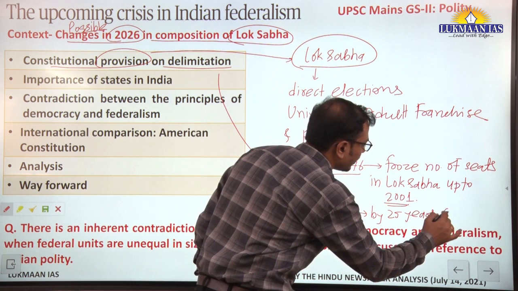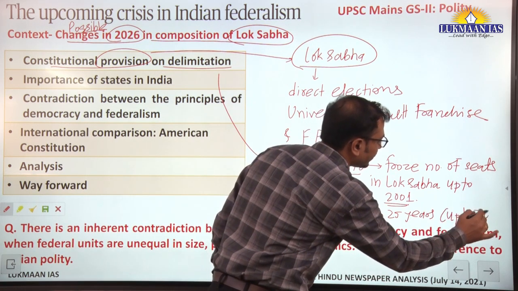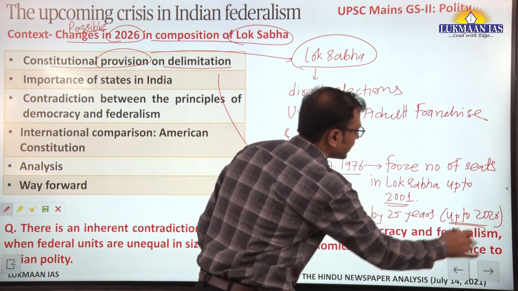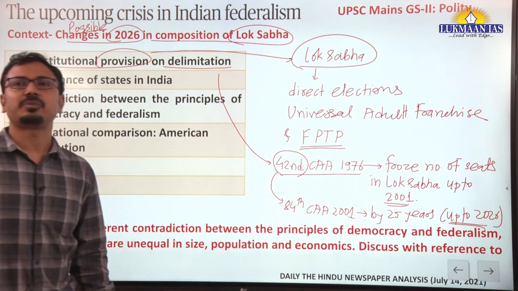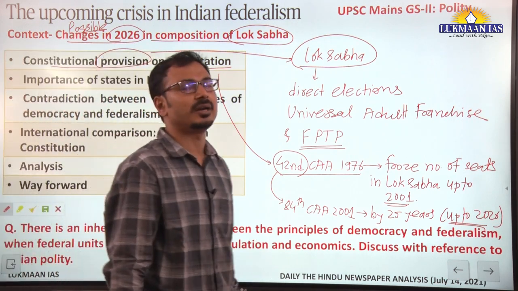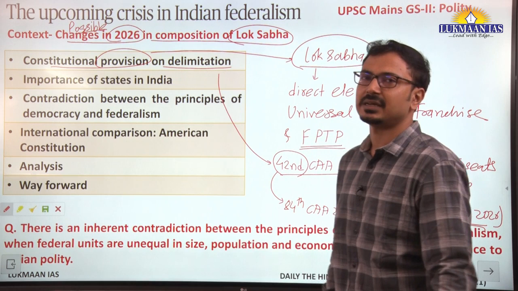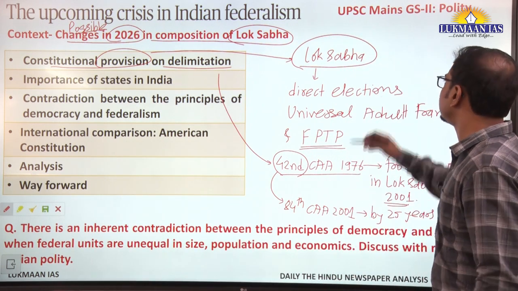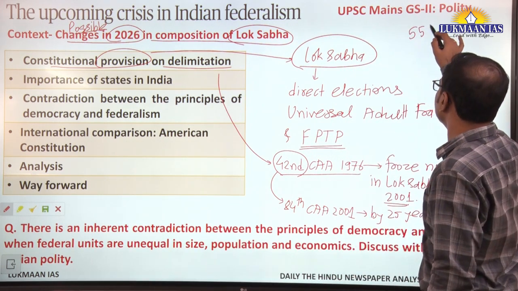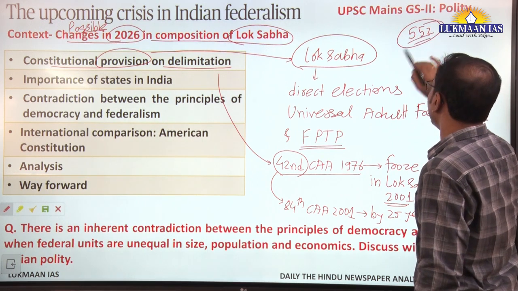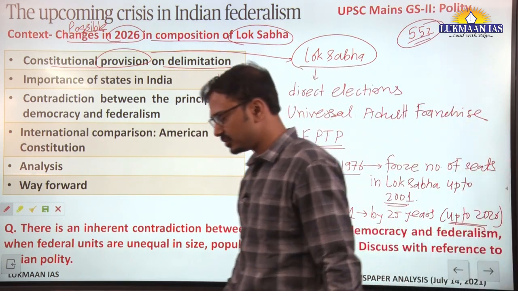That is now up to 2026. At present, in the constitution of Lok Sabha, a total of 552 seats are there. Okay, a total maximum of 552 seats. You should be aware of that maximum number of seats.